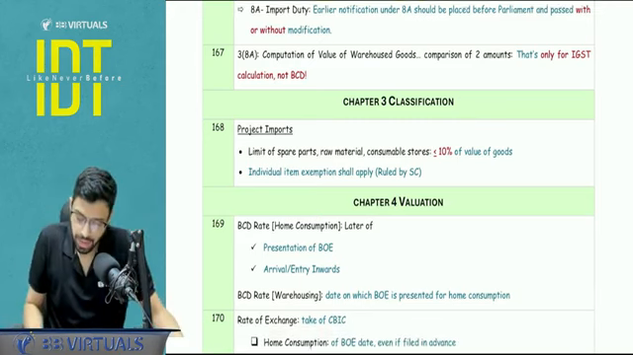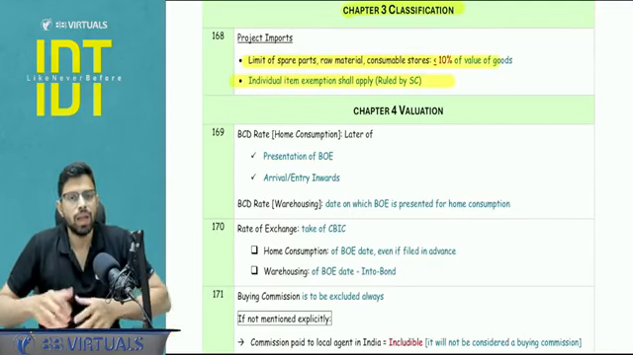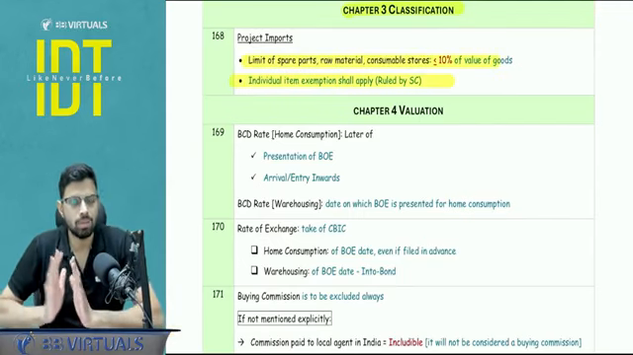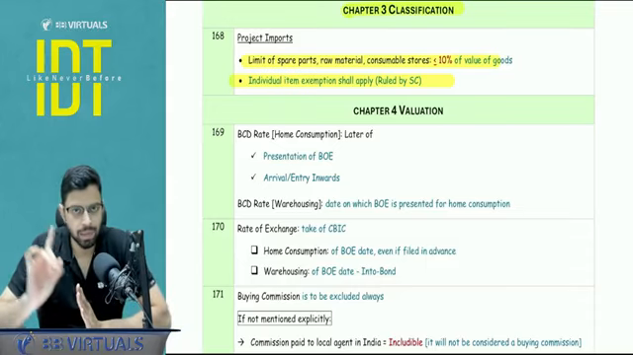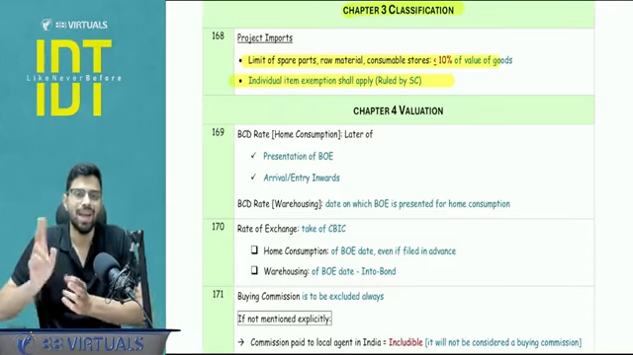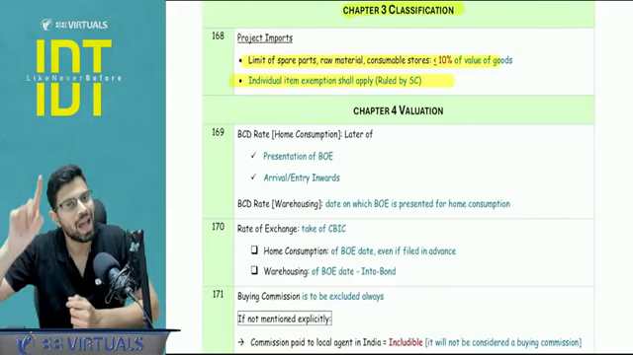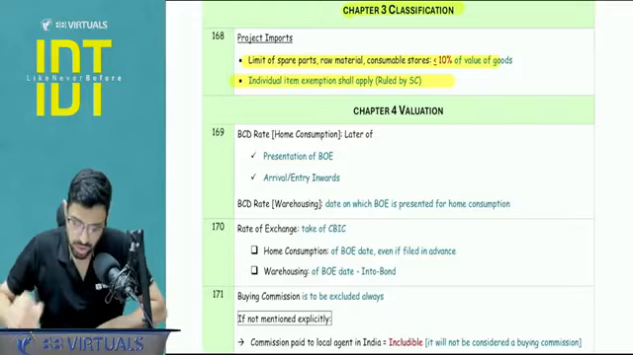Okay, next. In classification, obviously this is a very straightforward chapter, but 2 points I want to stress upon. In the project import, you can import the spare parts and consumables and raw material, but there is a limit. Total 10%, maximum 10% can be this import. And second, if there is any individual exemption notification out of the complete project import, I will get the benefit of that exemption. Supreme Court has ruled it.